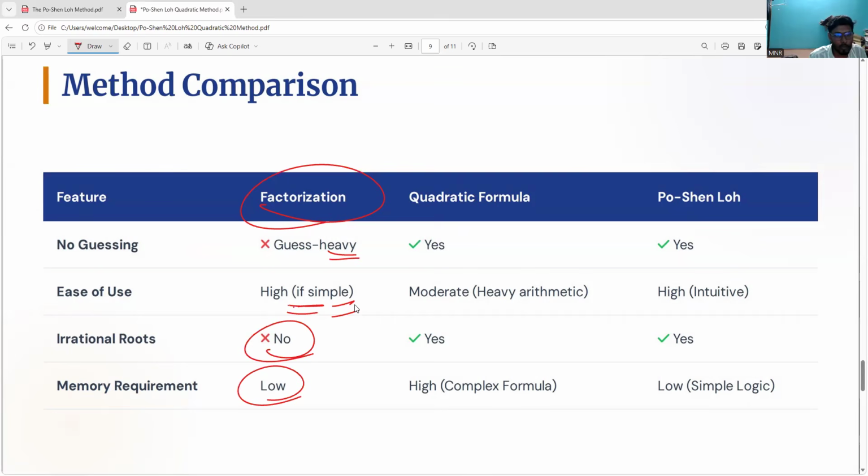So for quadratic expressions, of course, remember teachers, factorization is not necessary. Everything you can do with the quadratic formula, that is minus b plus or minus root of b square minus 4ac divided by 2a, when I don't want to use any kind of splitting the middle term or factorization method. Sorry for that, I'm using Tamil sometimes. Here also, ease of doing is moderate to heavy, particularly if it is complex roots or the root over b square minus 4ac is improper, then obviously it is very complicated. So moderate to heavy arithmetic and a highly complex formula.